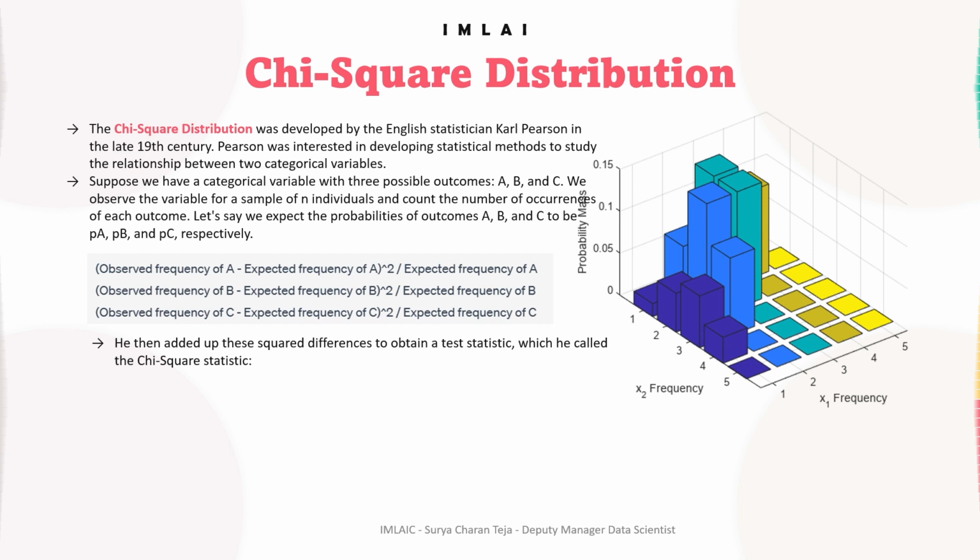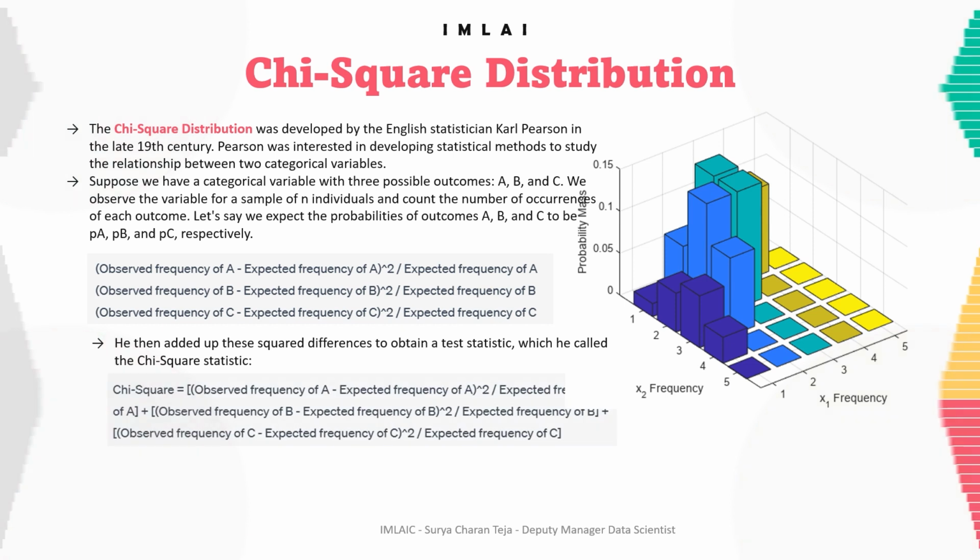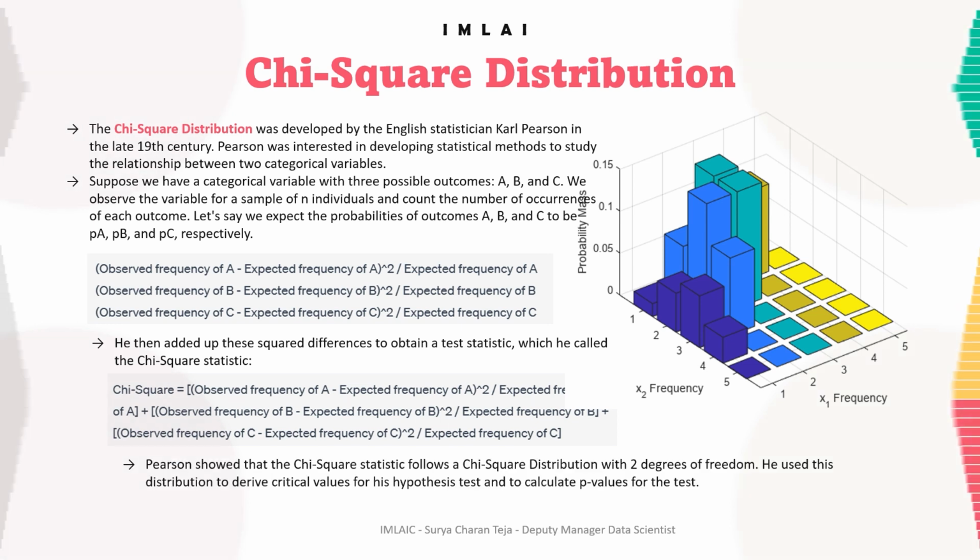So Pearson showed that the chi-square statistic follows a chi-square distribution with 2 degrees of freedom. He used this distribution to derive critical values for his hypothesis test and to calculate p-values of the test. So this example demonstrates how Pearson used the squared differences between observed and expected frequencies to develop the chi-square distribution as a tool for statistical hypothesis testing.